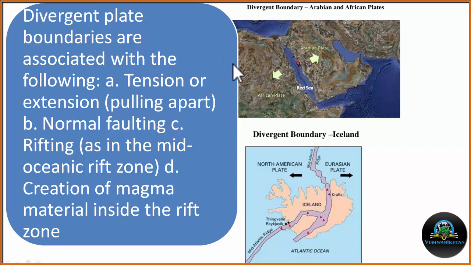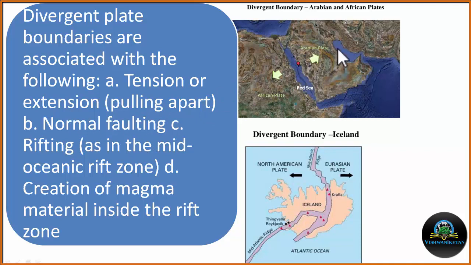Now the divergent plate boundary. Divergent plate boundaries are associated with tension or extension, where the two plates are pulling apart from each other. As we know, when we have an extension type of environment, we will get normal faults and rifting.